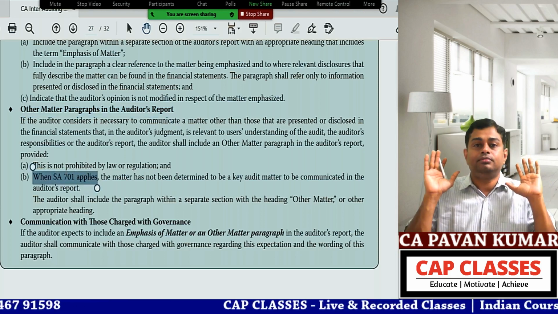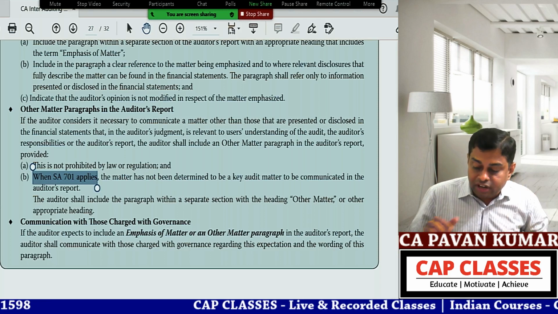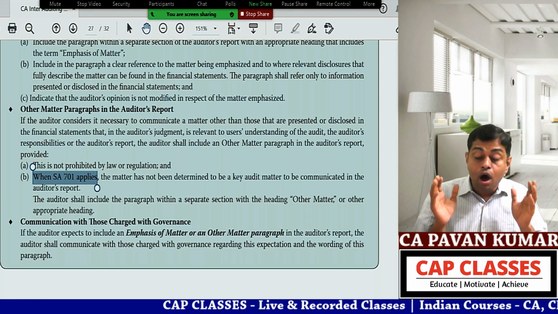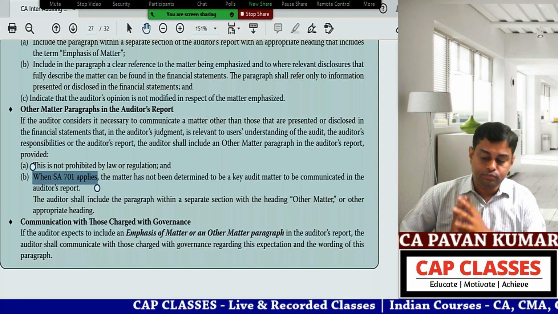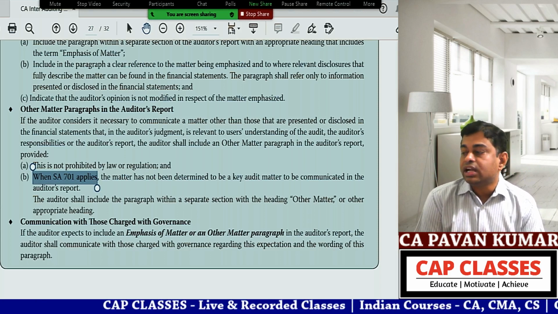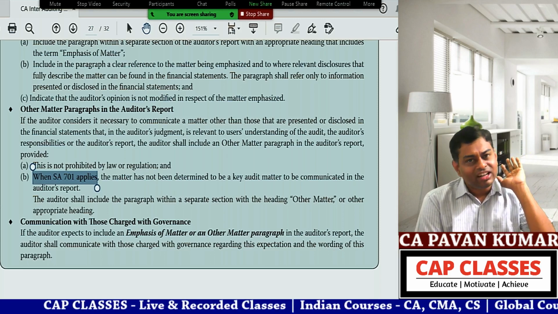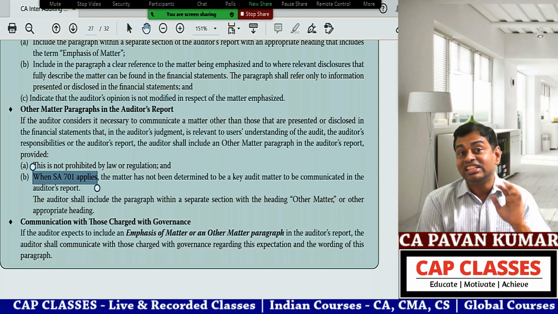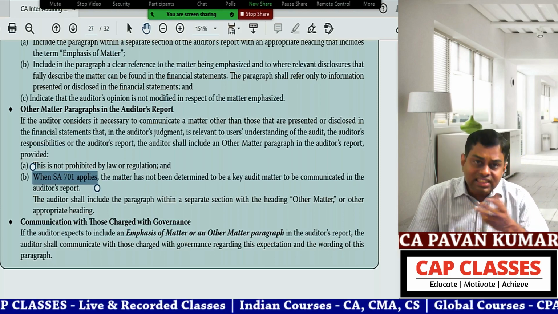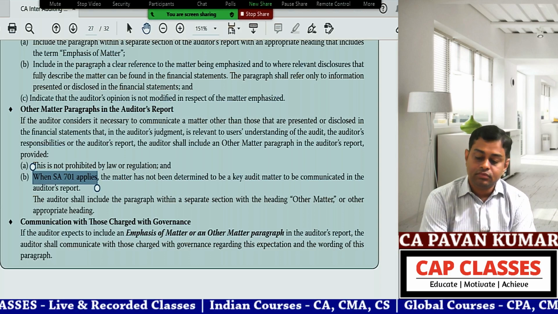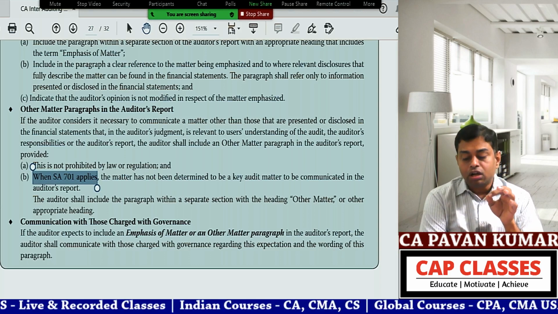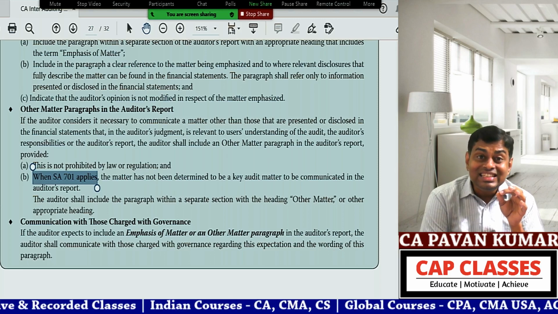Now you tell me, to which enterprises does 701 apply? To all or only to few? 701 is a relatively new standard in India. Recently it came. 701 is applicable only to listed entities.